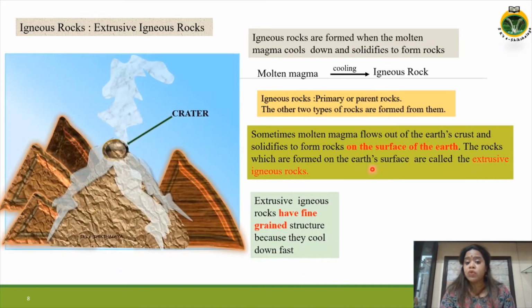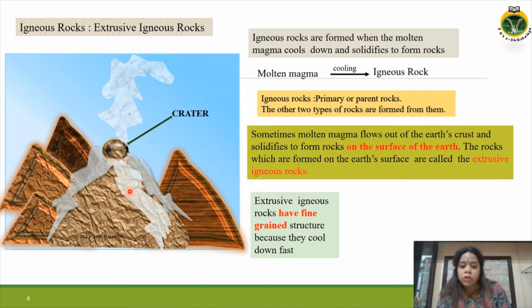Igneous rocks are the first type of rock formed from the molten magma. They are called primary or parent rocks because the other two types of rocks are formed from them. But sometimes the molten magma flows out of the earth's crust and solidifies to form rocks on the surface of the earth.